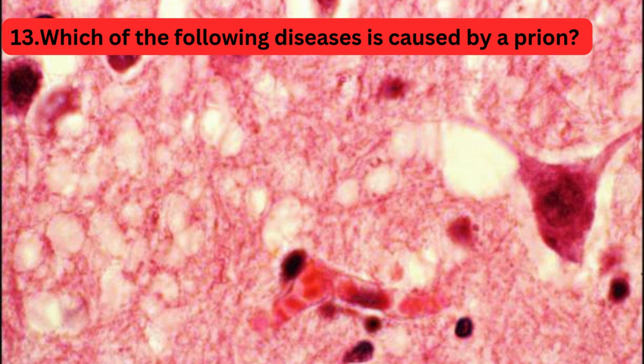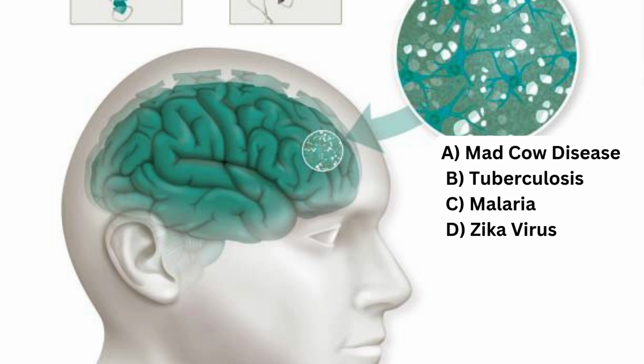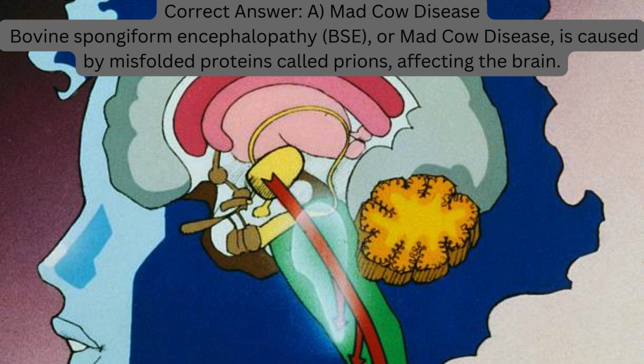13. Which of the following diseases is caused by a prion? A. Mad cow disease. B. Tuberculosis. C. Malaria. D. Zika virus. Correct answer: A. Mad cow disease. Bovine spongiform encephalopathy, BSE, or mad cow disease, is caused by misfolded proteins called prions, affecting the brain.